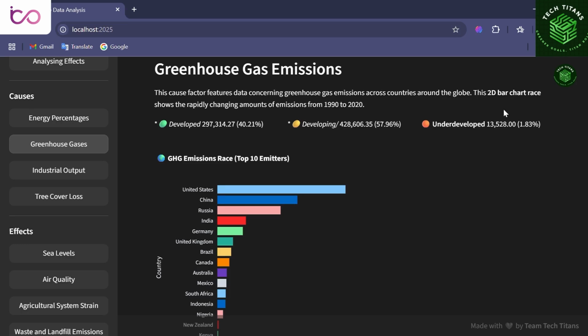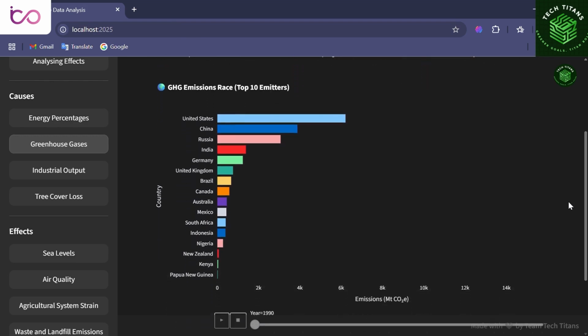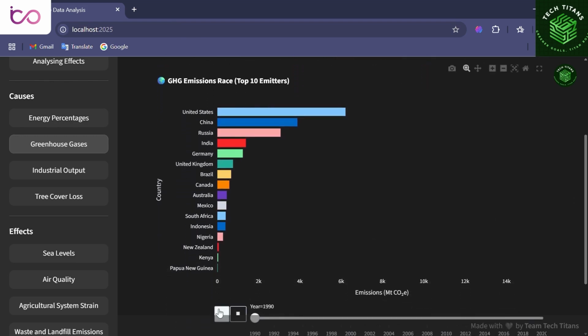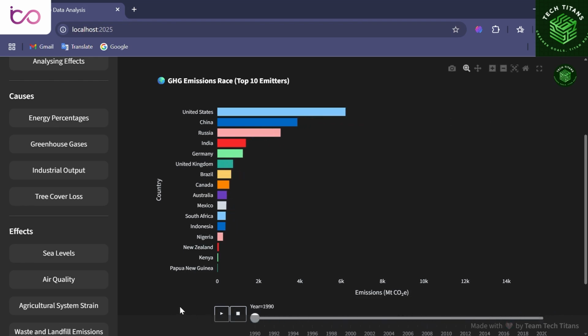Next, we analyze greenhouse gas emissions from 1990 to 2020. Developed countries, despite having resources and awareness, continue to emit heavily, making them polluters by choice. Developing countries emit to fuel growth, just as developed ones did in the past, labeled polluters by need. Underdeveloped countries remain low emitters, but only due to limited industrial capacity. A key deviant is China, a developing country contributing over 60% of its group's emissions. Its scale and impact blur the line between need and choice.